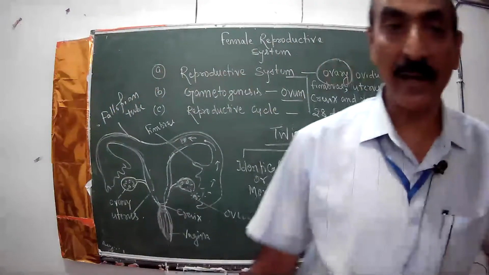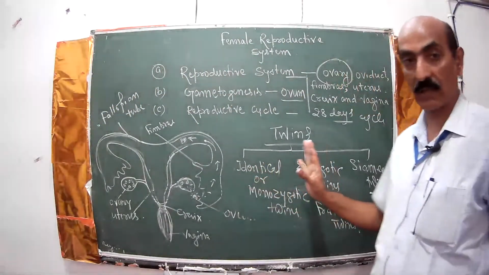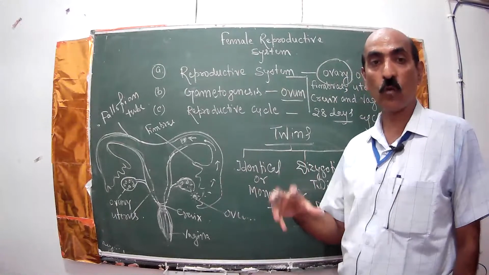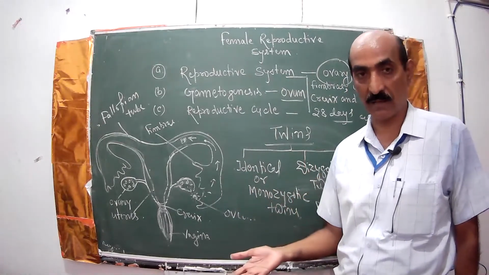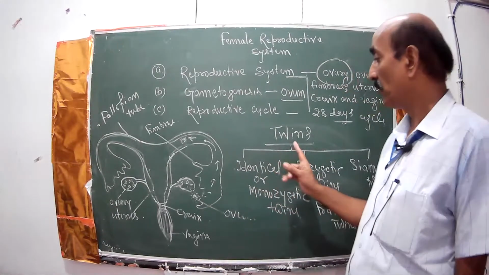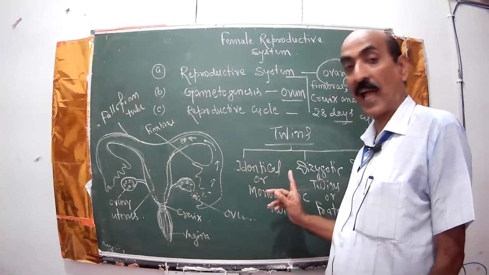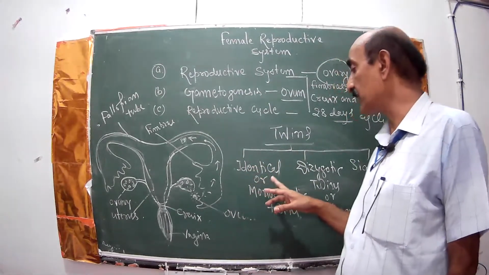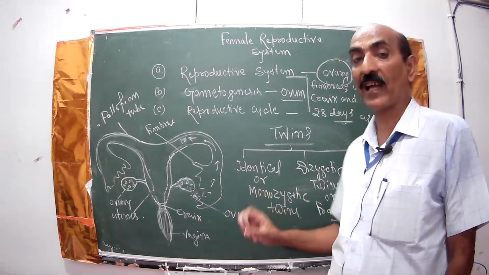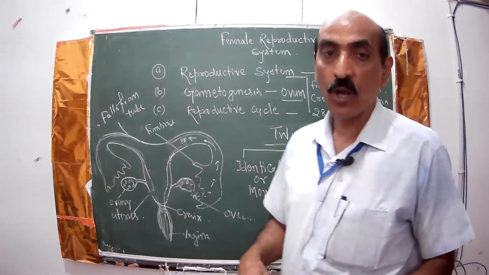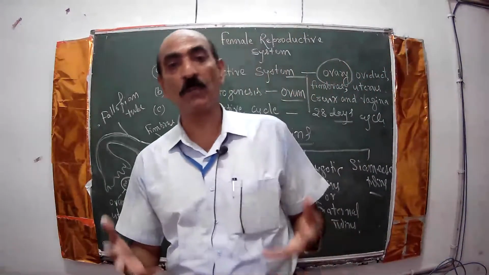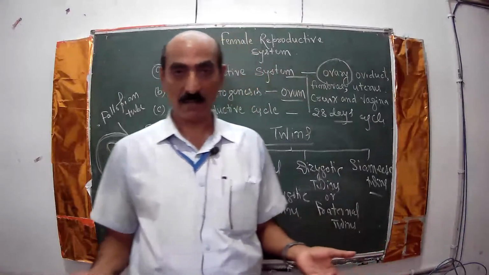So there are 3 types of twins. Twins are those who are born at a time from the same mother. These twins are of 3 types. One is called identical twins or monozygotic twins. As we know, only one male or female is born at a time from the same mother.